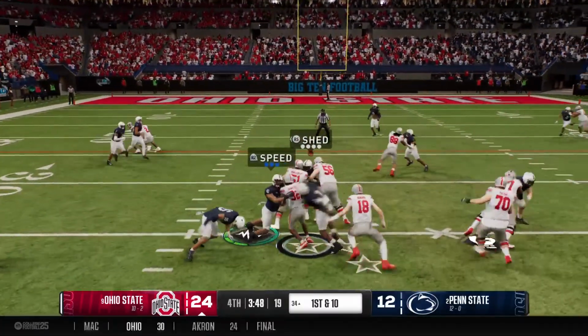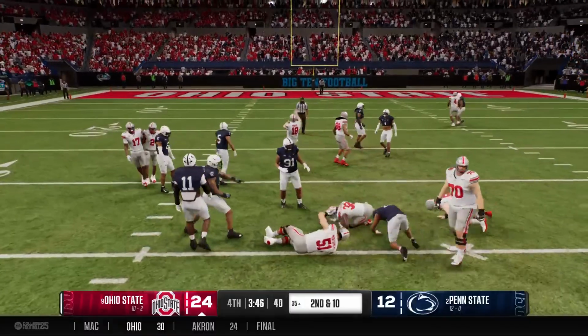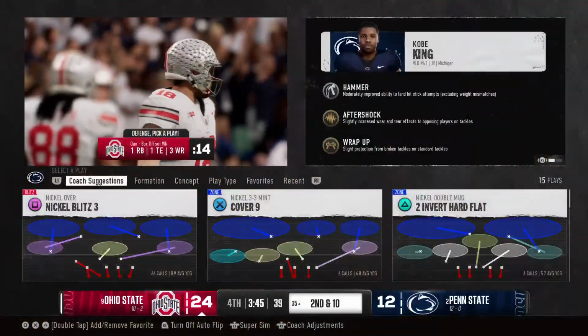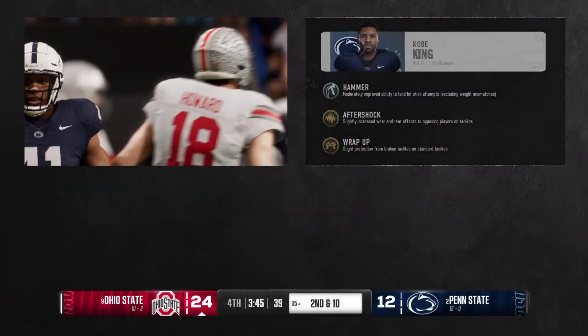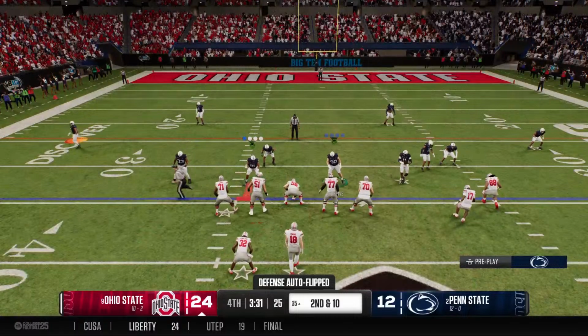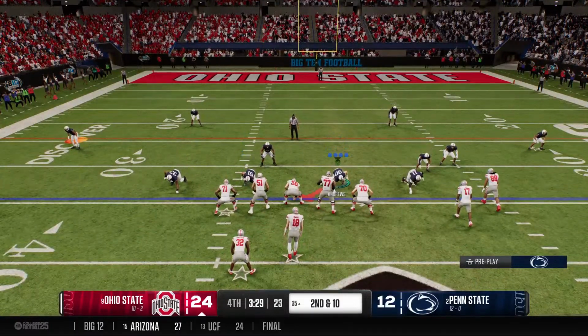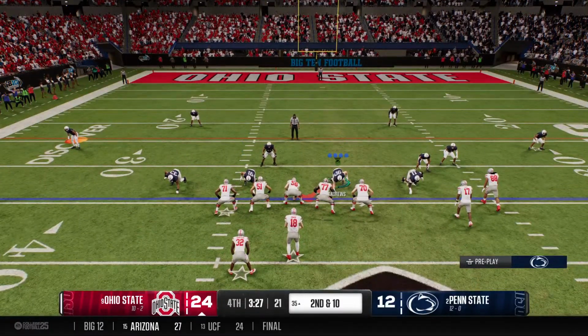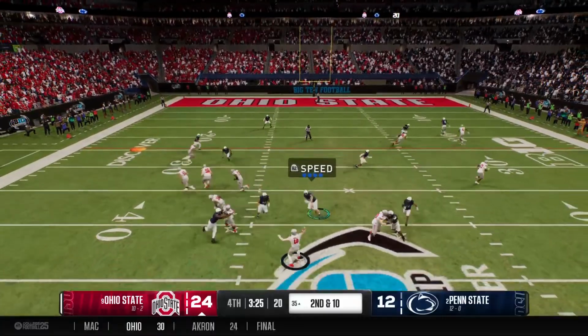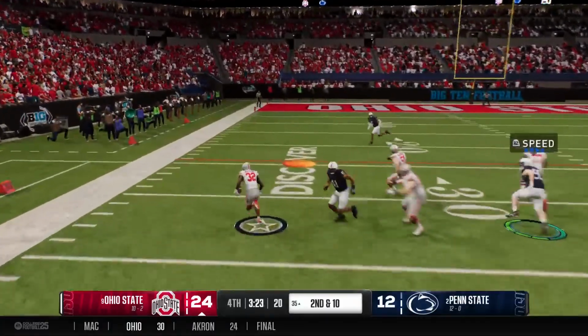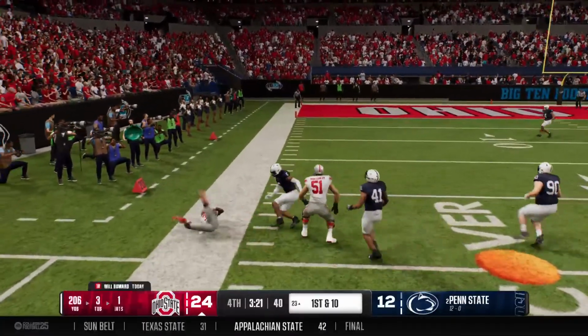And they'll work the clock here. They're keeping it on the ground. They test the middle of the defense. How do you throw a wide open ball? For the offense there, they kept the ball in bounds to try to keep that clock moving. The defense does their job. They're just trying to think of any way at all to get that ball back to their offense to have a shot.